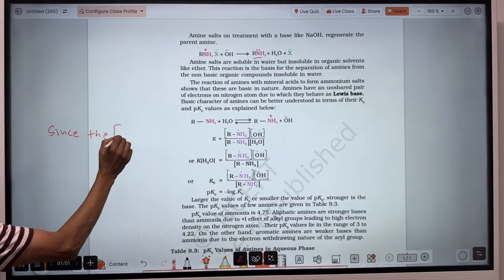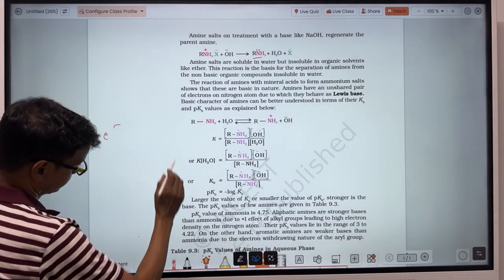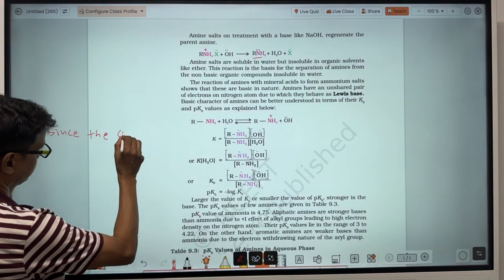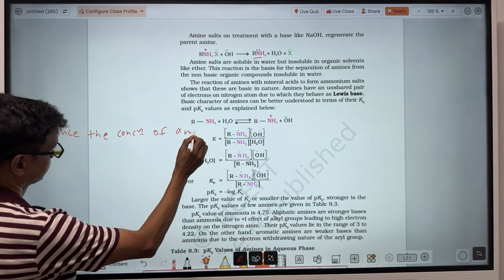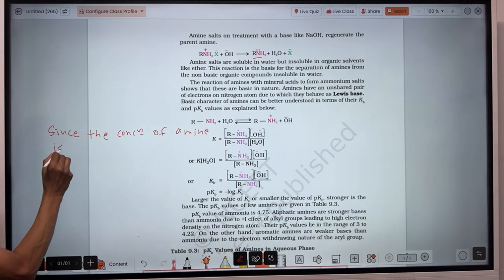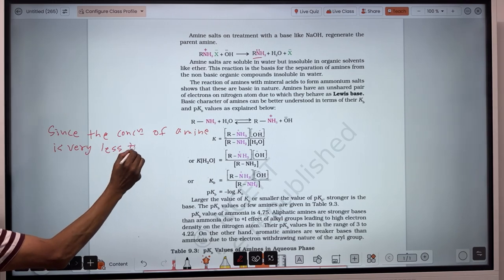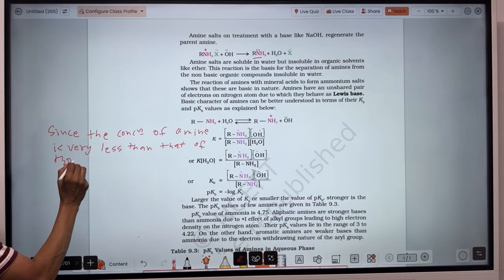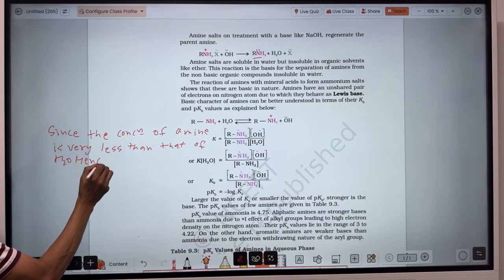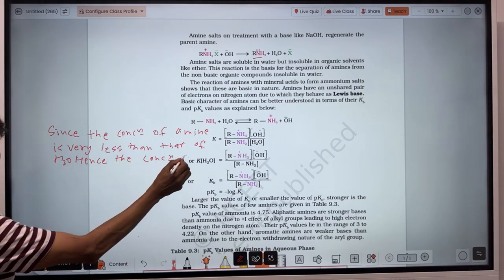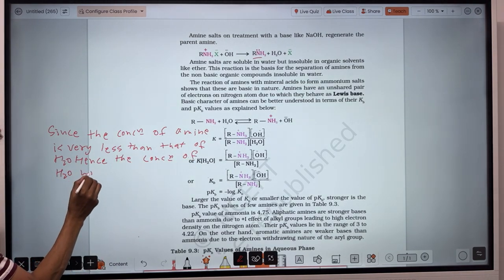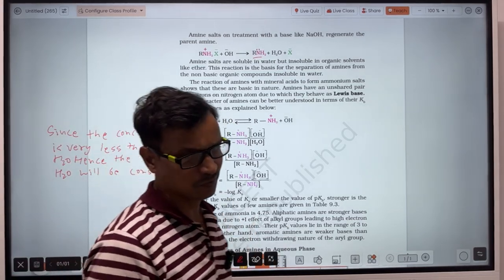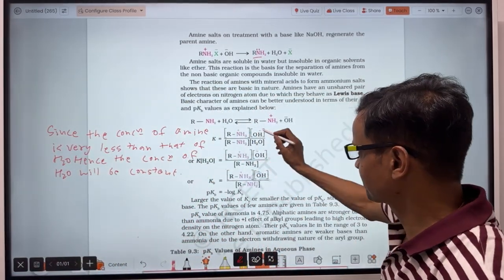Since during that course few water molecules will lose their proton, the concentration of water will be constant.